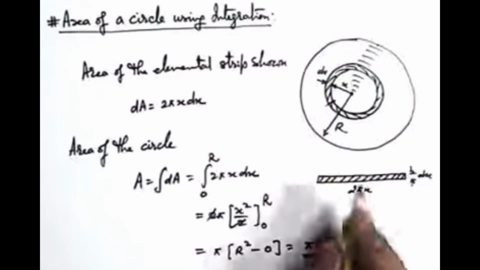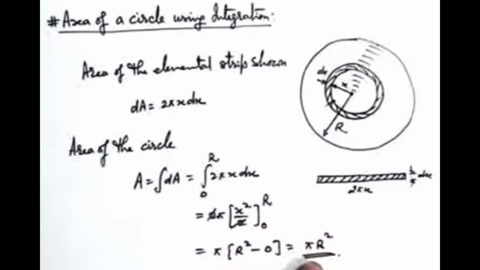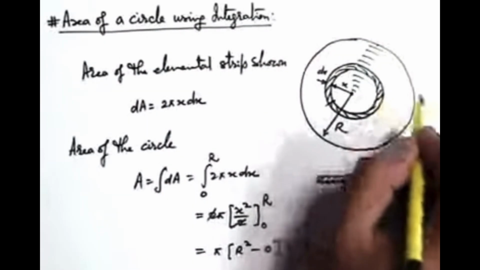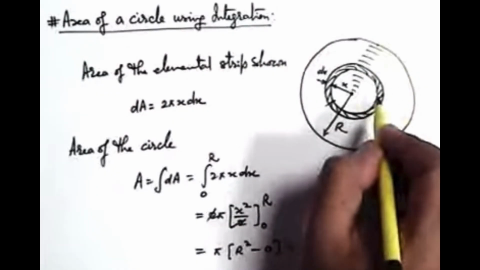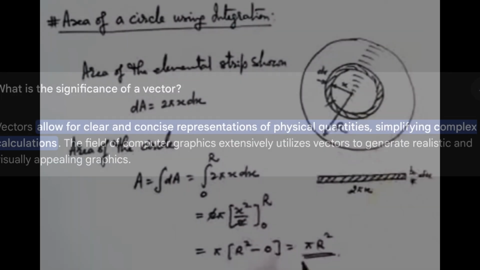Which we already know is the area of the circle, but here we evaluated this pi r square by using the concept of integration. Once again I must tell you, if we want to evaluate the area of an object, we need to consider a small element in the object, find the area of that element, and integrate it between the lower and upper limit so that the area of the whole object can be determined.